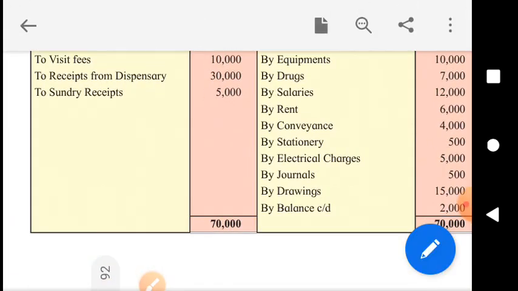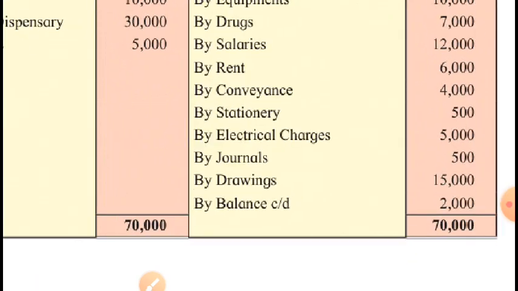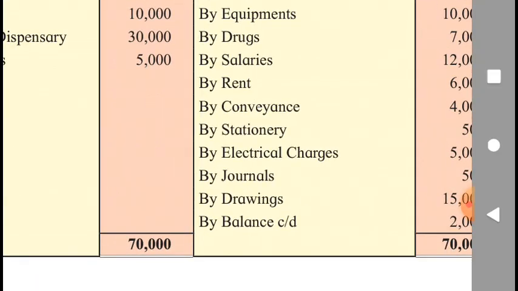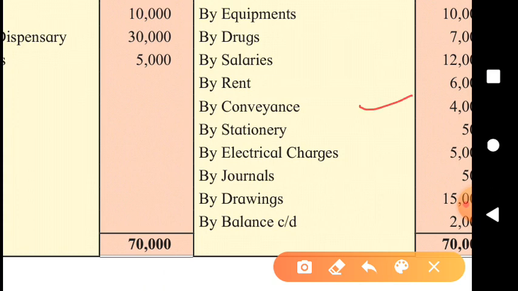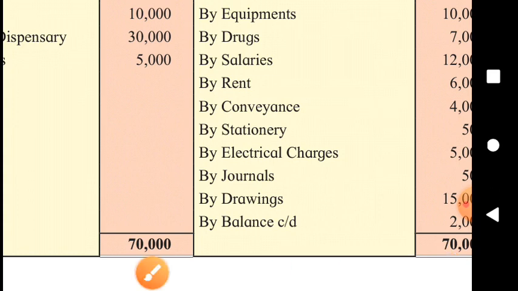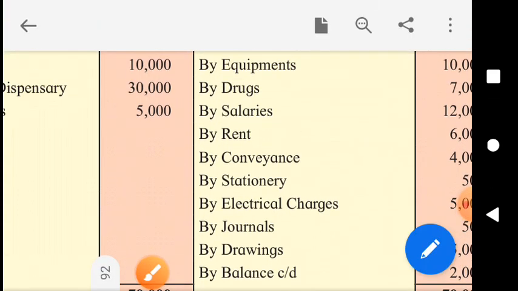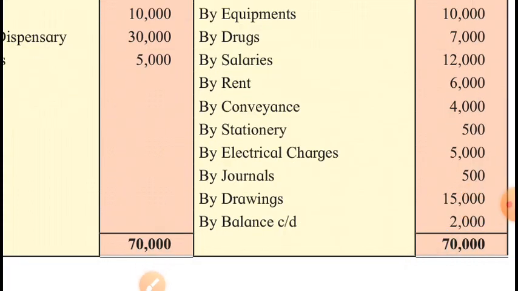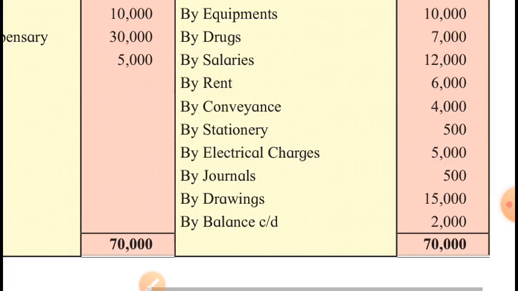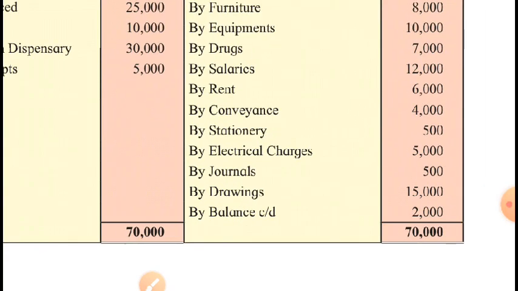The current year's expenditure on conveyance is 4000 as per the payment side information. And we thought that this total 4000 expenditure was for this concern, for this hospital, but it's 40%.